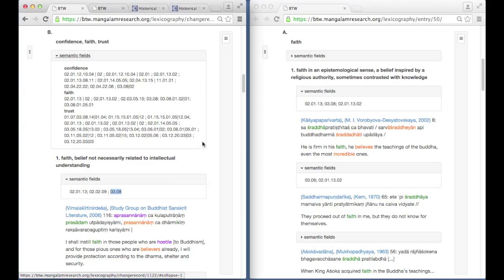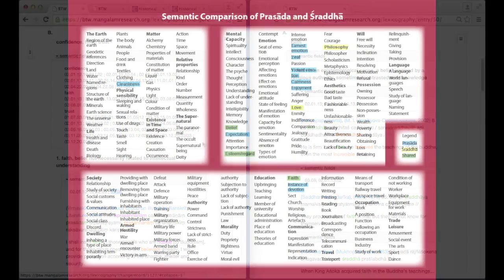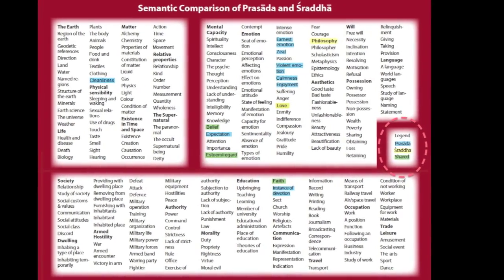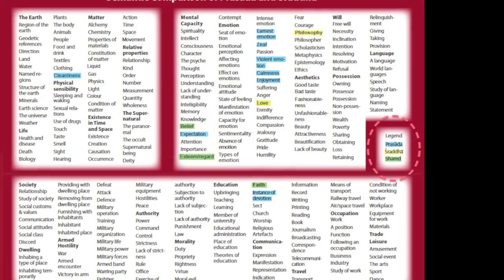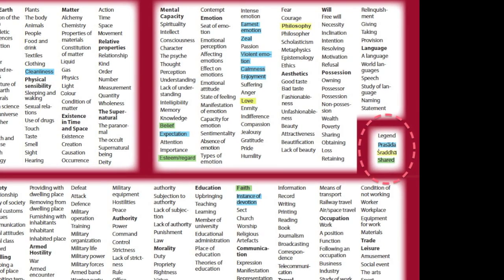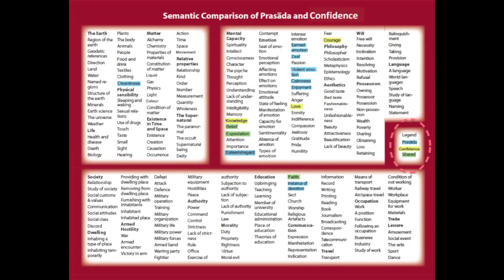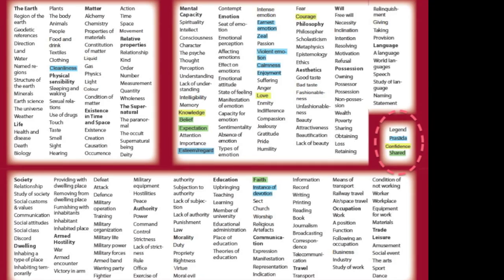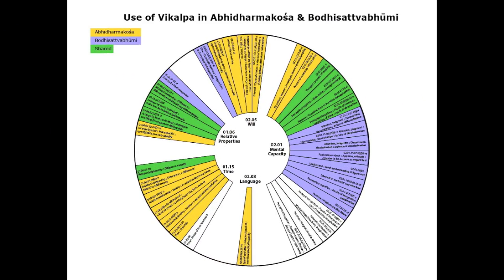Comparing lists of semantic field numbers is time-consuming. In the implementation phase, we will develop a suite of data visualizations that will make semantic comparison much more effective. It will be easy to spot differences in the denotational range of prasada and shraddha using charts based on the historical thesaurus conceptual structure. It will be easy to compare the semantic range of prasada with those of its possible English renditions, like confidence.